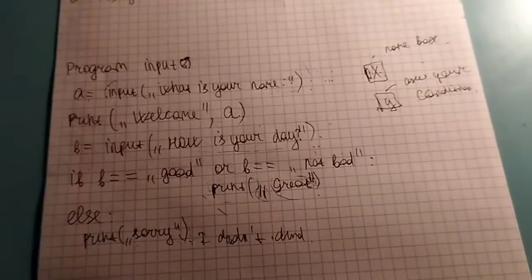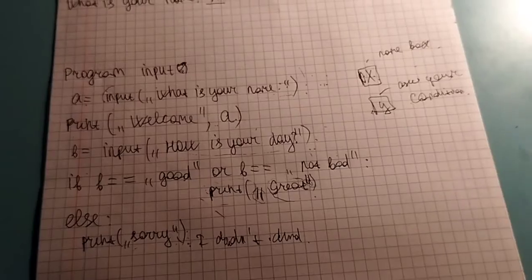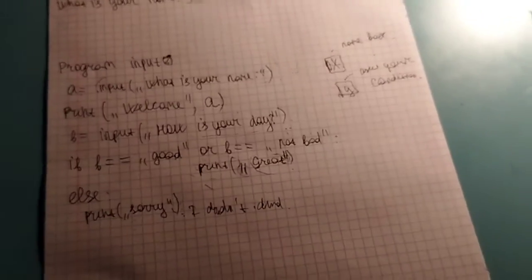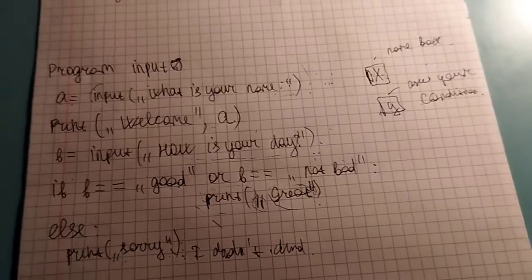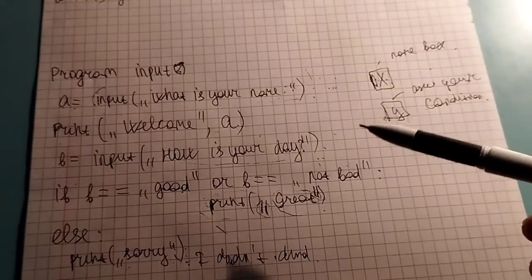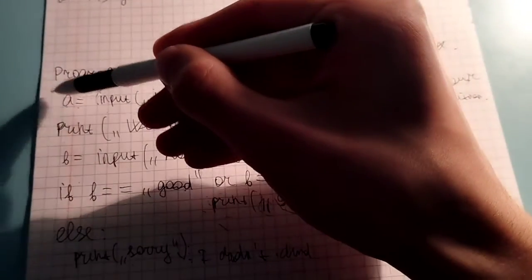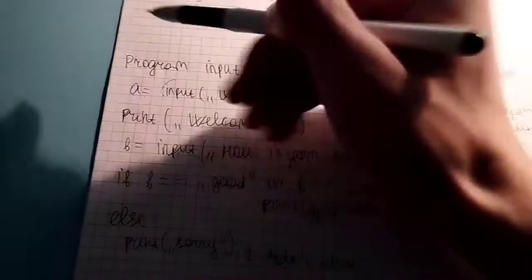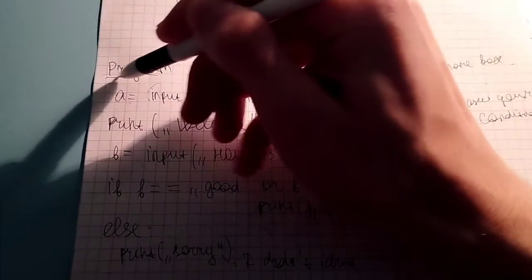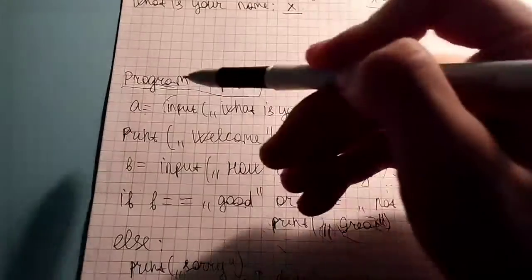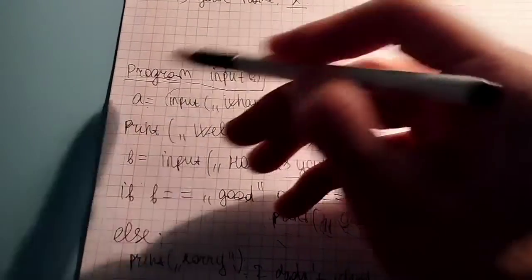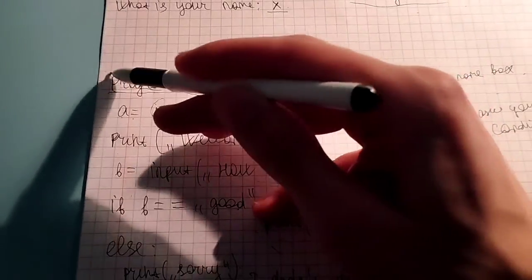So this is a chatbot program, a little program. You will see, oh Jesus, what is that? No, look, there's nothing difficult here. You have to know, this is a program input. You have to write this code. Don't pay attention to this, this is just the input. This input and this input are not the same. This is just the title of my program.